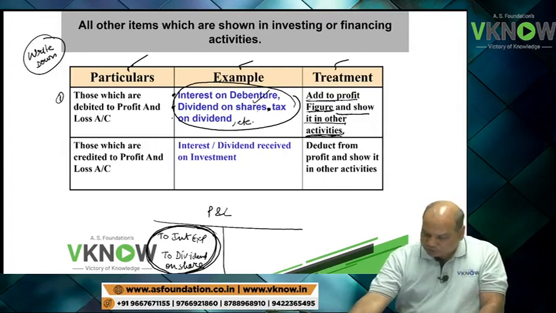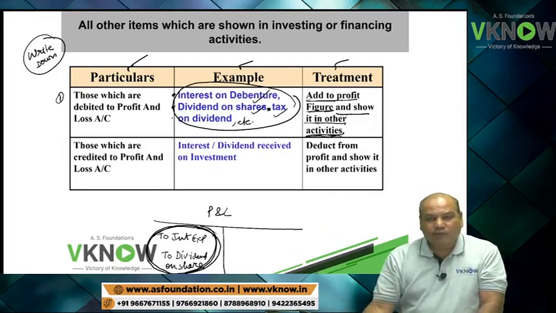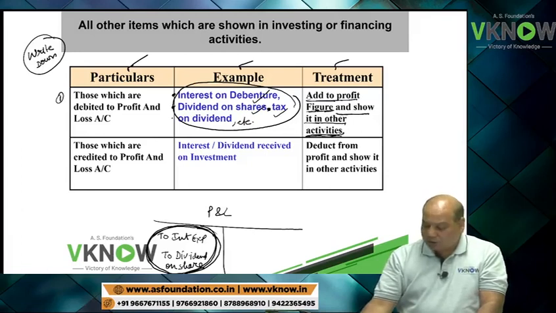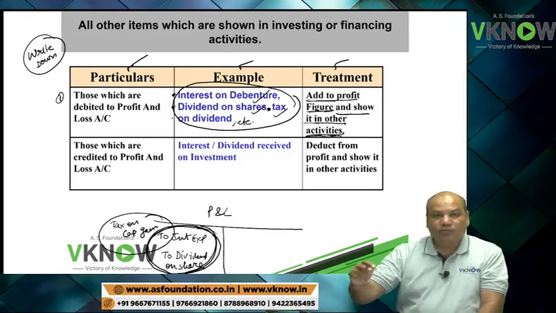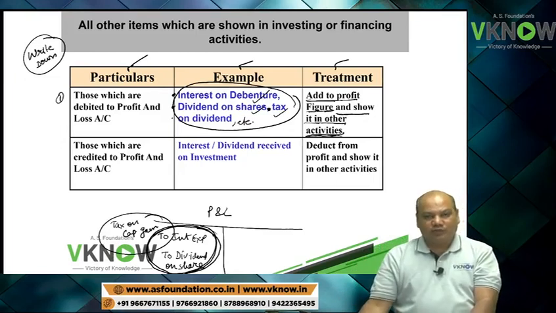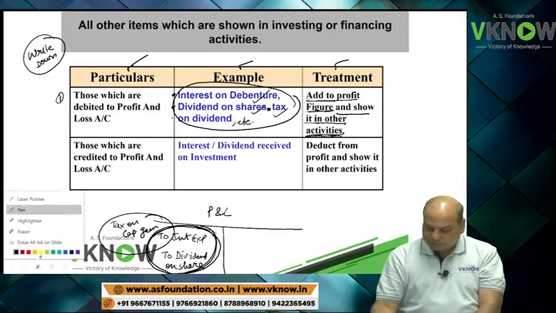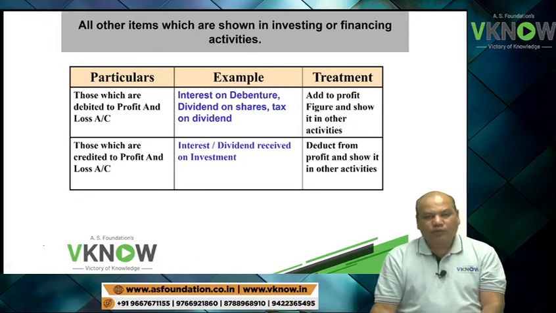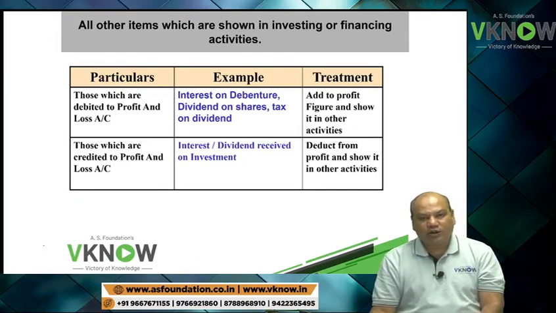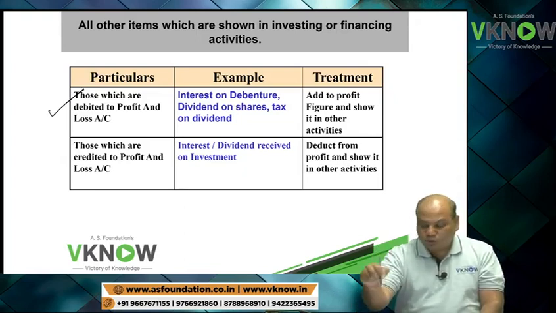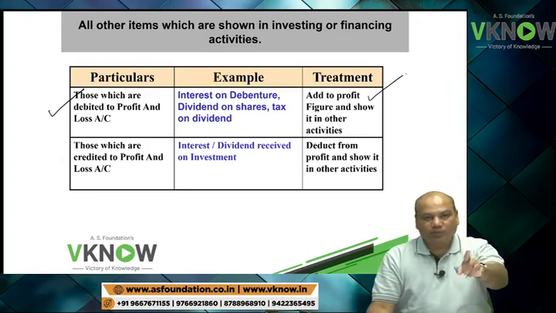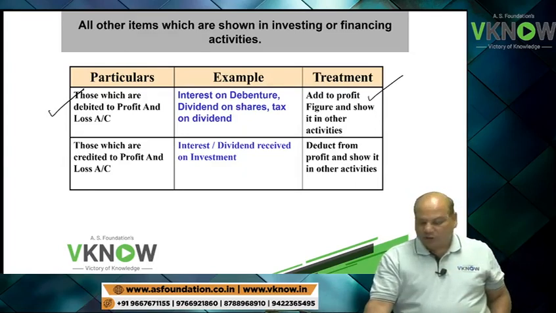If it is interest on debenture or dividend on share, then they will be deducted in financing activity. But if the debit item is tax on capital gain, then I am going to add here and deduct it in investing activity. So if any item of finance or investment in nature is debited to P&L account, add in profit figure, deduct in investing or financing activity.